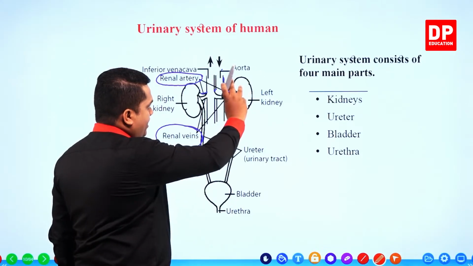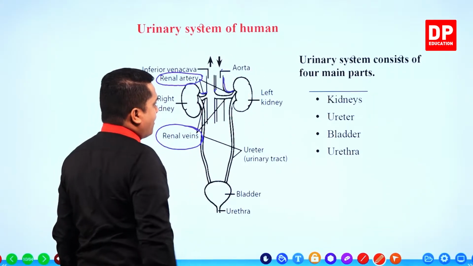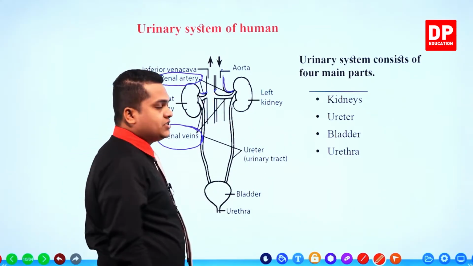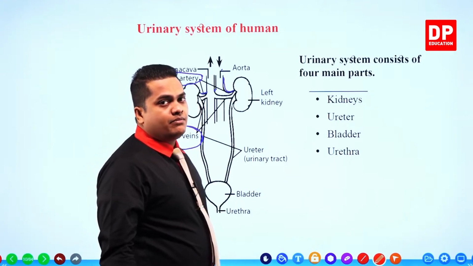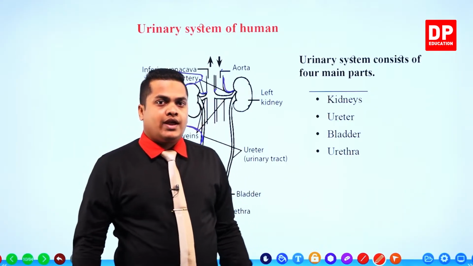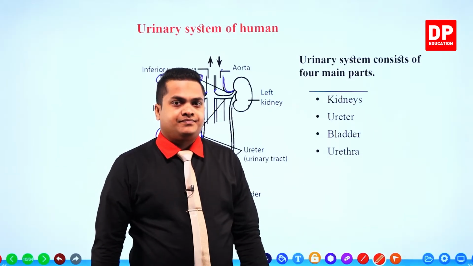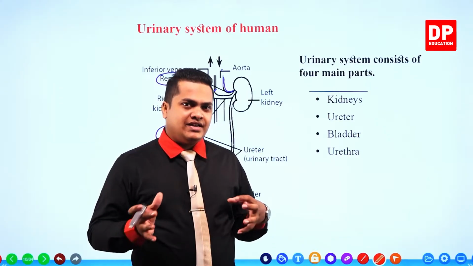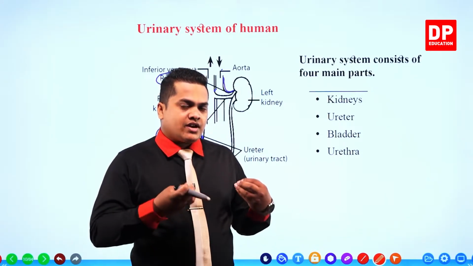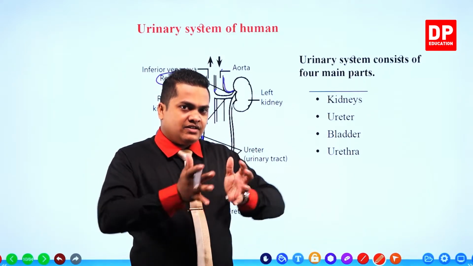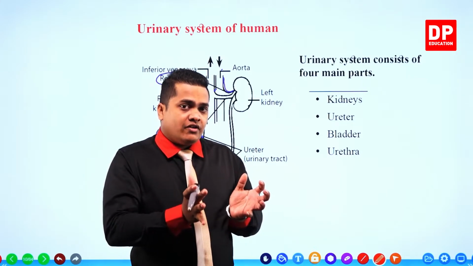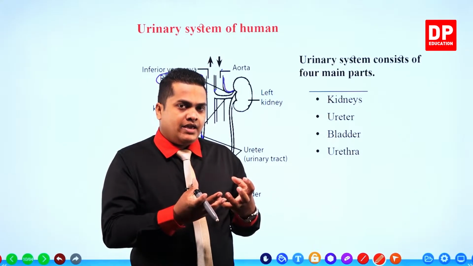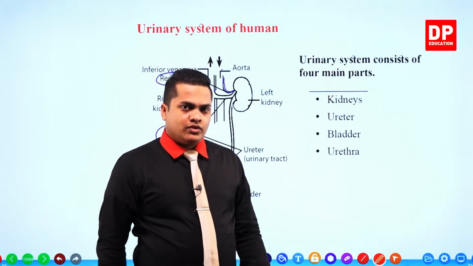Whatever product is created after the filtration process is provided to the renal veins once again, mixed with the blood and distributed to the body. So it's like a filtration process: blood is filtered, waste materials are removed, and the residue, the filtered out part, is once again added to the blood.